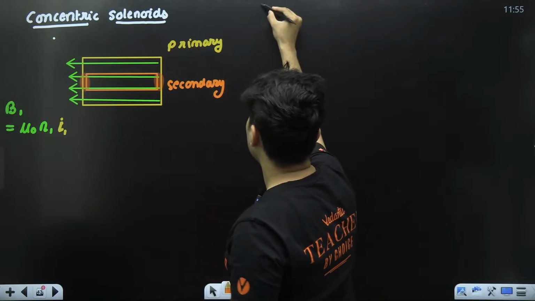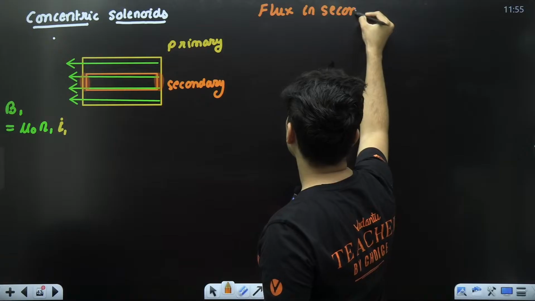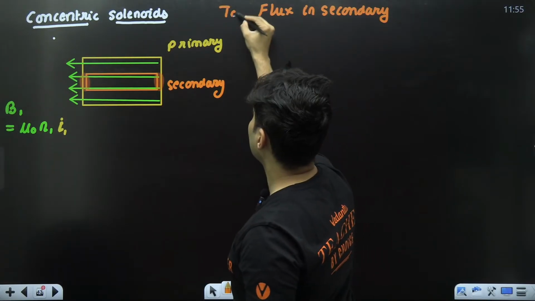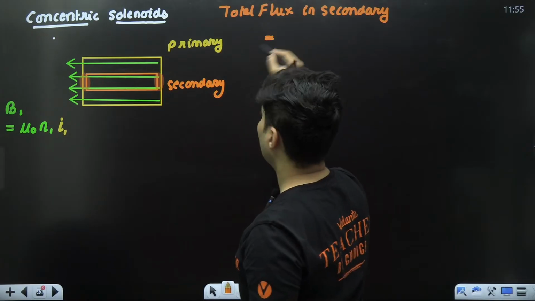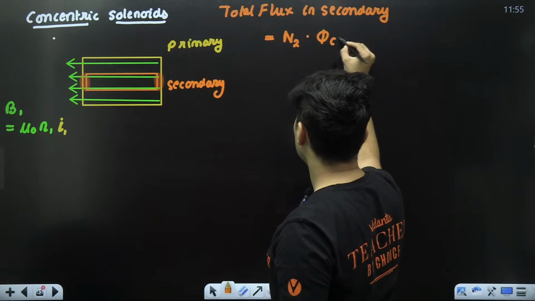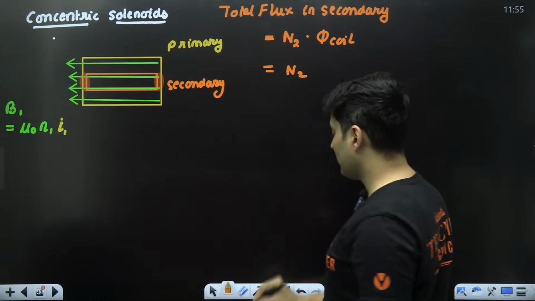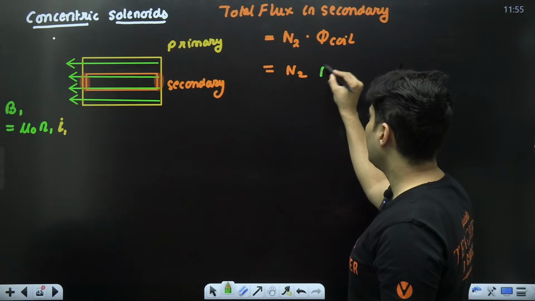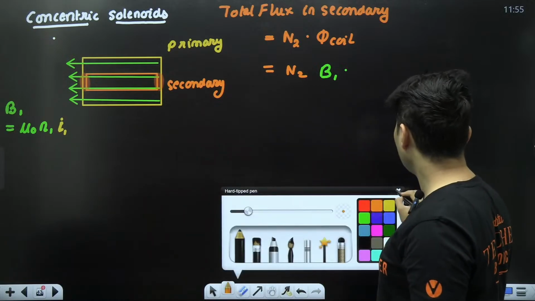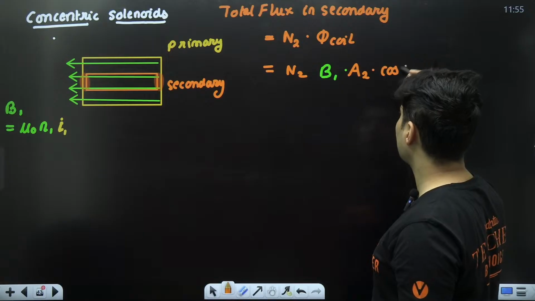So if you see the flux in the secondary, the total flux is the number of turns of the secondary times the flux through each turn of the secondary coil. How much is that flux? It will be the magnetic field passing through the area of that particular secondary coil, into cos 0.